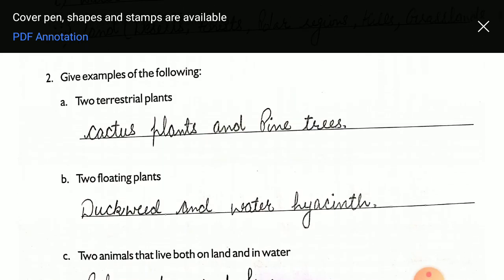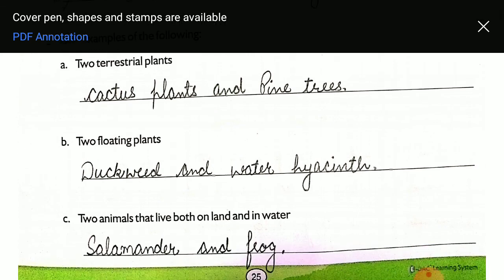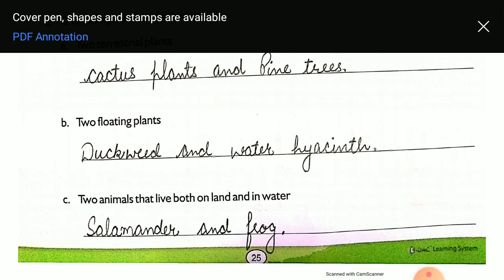Now next is the second question, give examples of the following. A part, two terrestrial plants. You can write any two terrestrial plants. Babool, kikar, cactus, pine tree, these are terrestrial plants. Two floating plants, duckweed and water hyacinth.